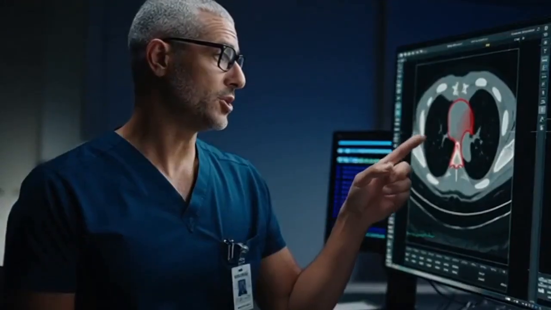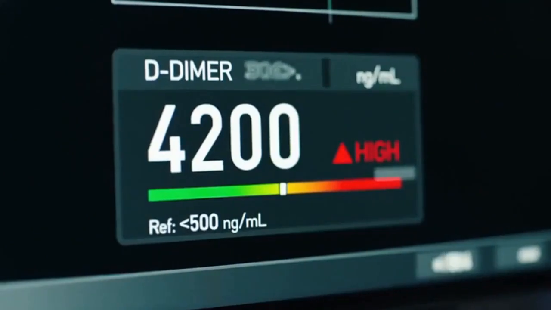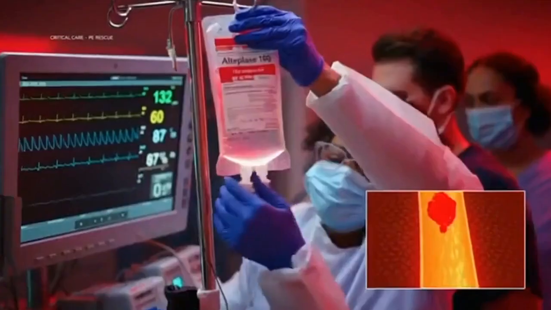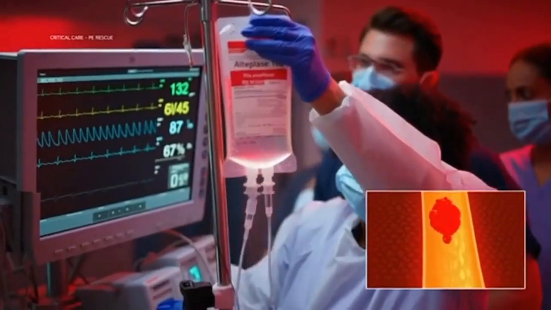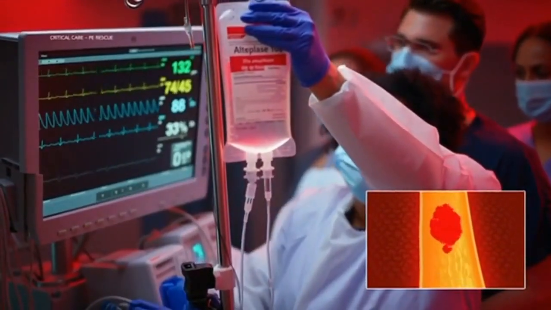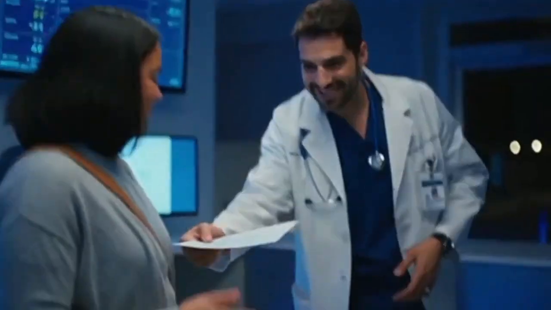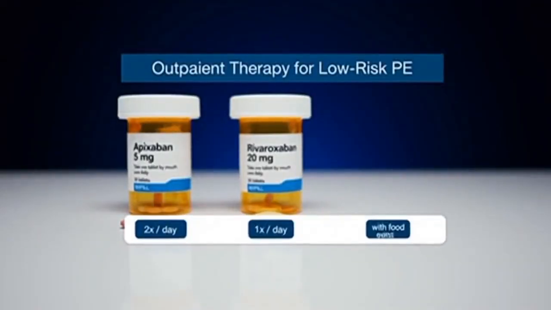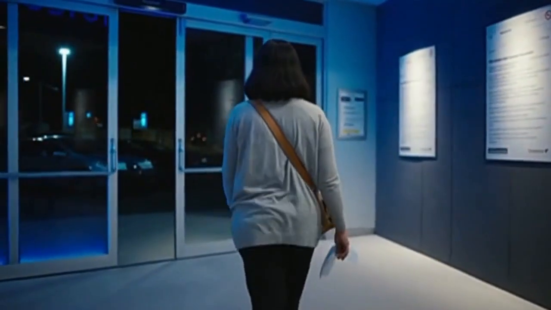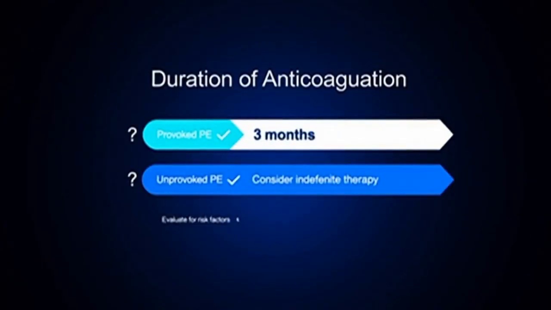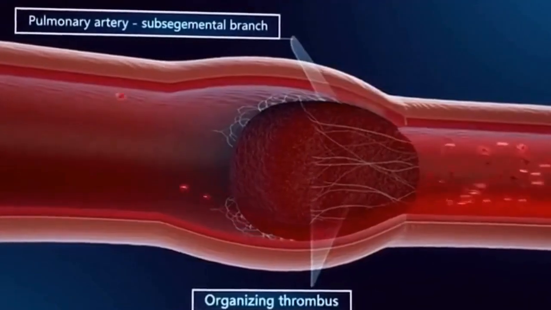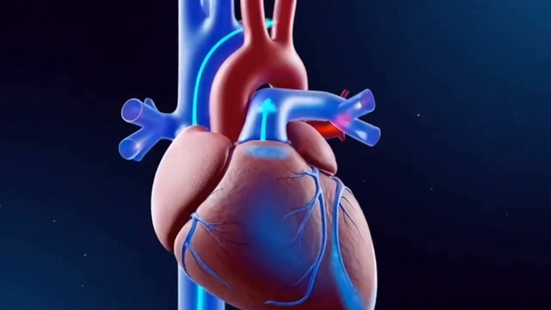Risk factors include prolonged immobility, recent surgery, malignancy, oral contraceptives, pregnancy, prior VTE, inherited thrombophilias like factor V Leiden, and antiphospholipid antibody syndrome.